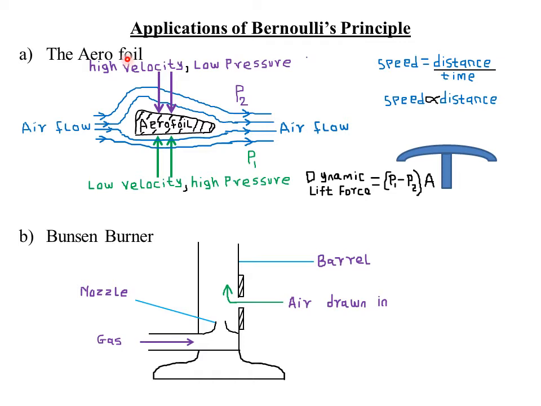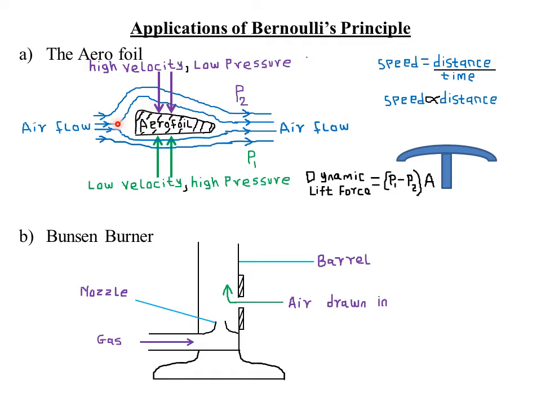Because the fluid flowing above the aerofoil has to travel along a distance, just look at my aerofoil. This is my airflow, which is the fluid in this particular case. If you compare the streamlines of the air flowing above the aerofoil and the streamlines of air flowing below it, you will see the difference.